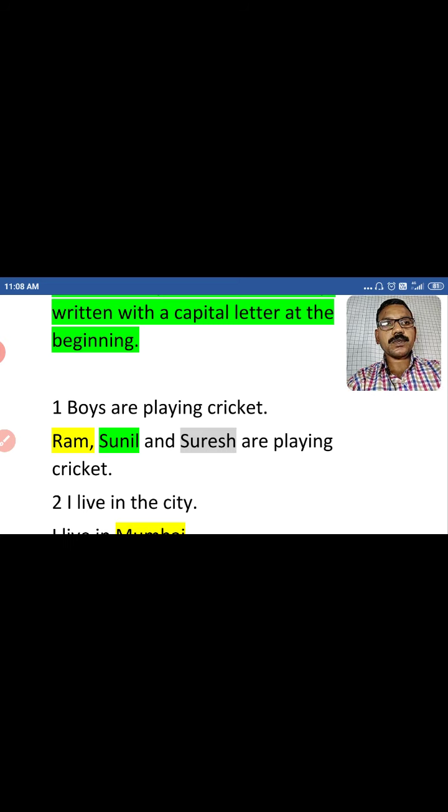The first letter is capitalized. Sunil is also a person's name, with the first letter capitalized. Suresh is also a proper noun, with the first letter capitalized.